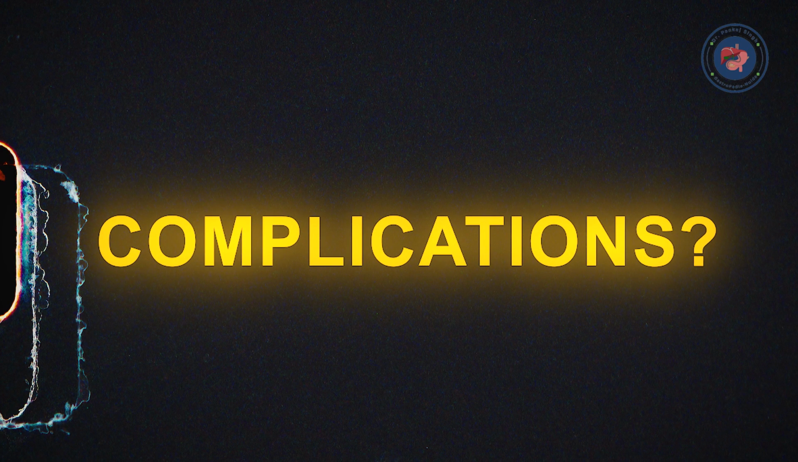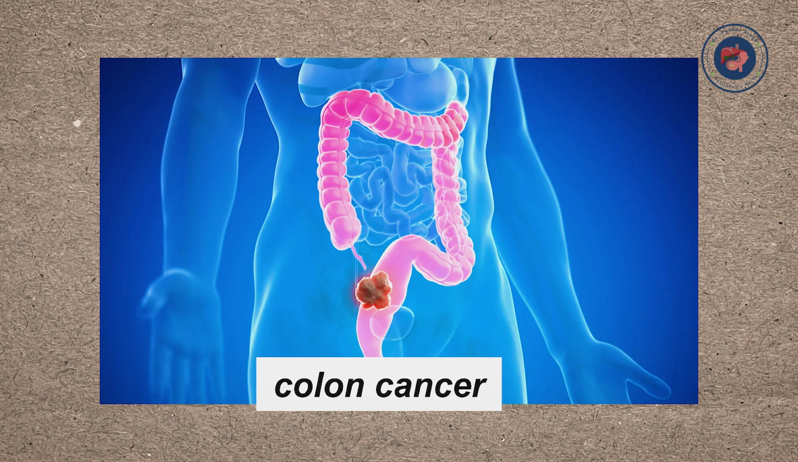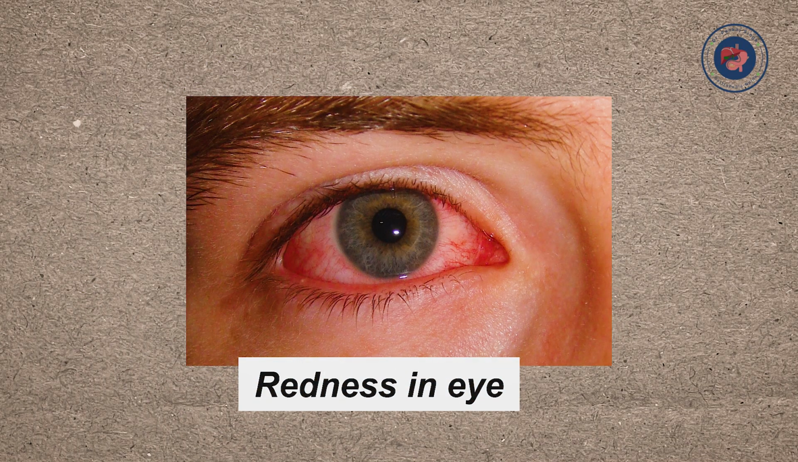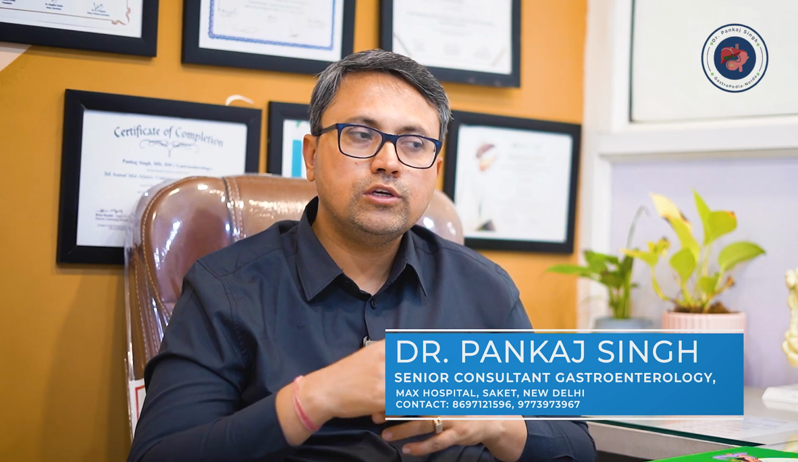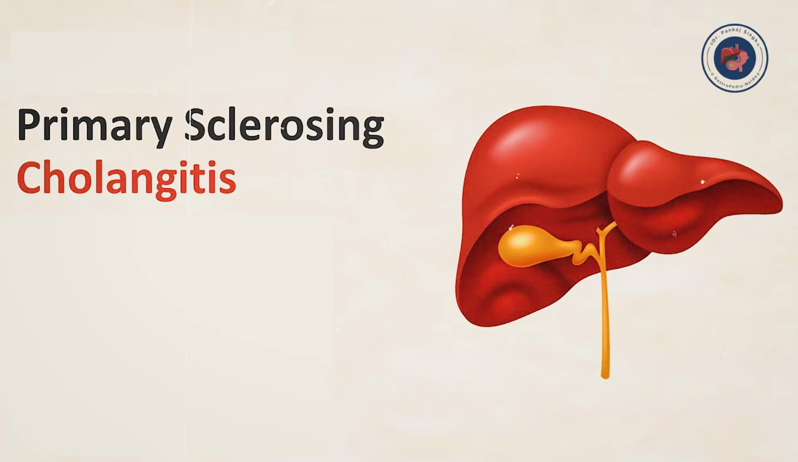Now coming to the complications of inflammatory bowel disease, the complications which can be common to both UC, ulcerative colitis, and Crohn's disease are like colon cancer, which can be a dreaded complication. Extraintestinal manifestations: sometimes these patients can have redness in the eye, they can have joint pain. These are the common extraintestinal manifestations of inflammatory bowel disease. Then there can be a lot of side effects of the medicines which are used in the treatment of these two conditions. PSC, primary sclerosing cholangitis, is a pathology of the biliary system which can be there in both UC and Crohn's. Apart from this, there can be clot formation in the vessels.